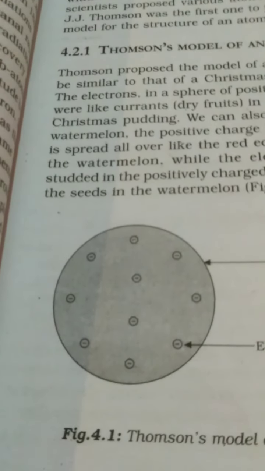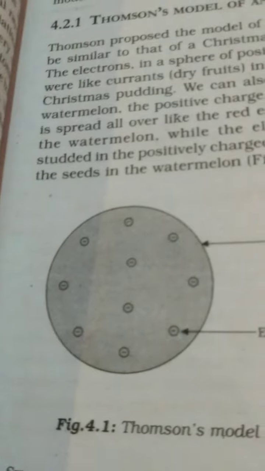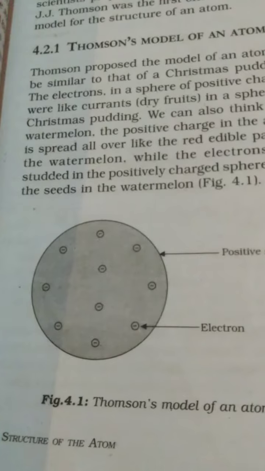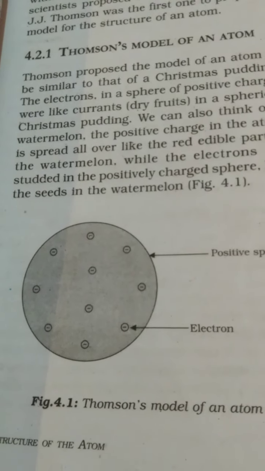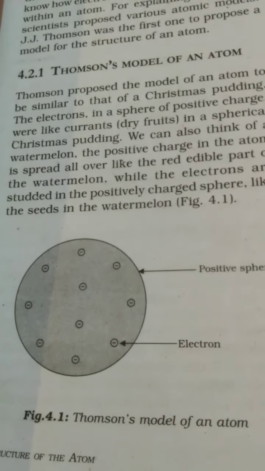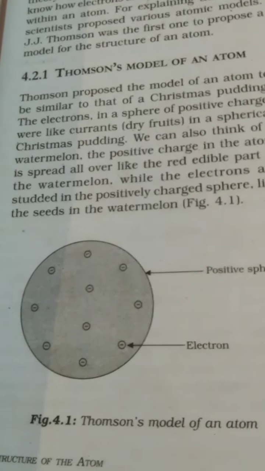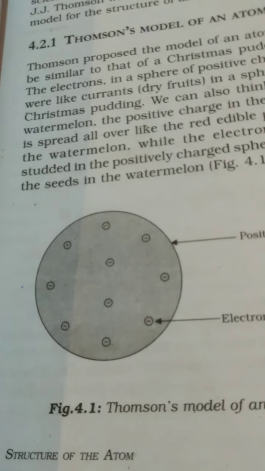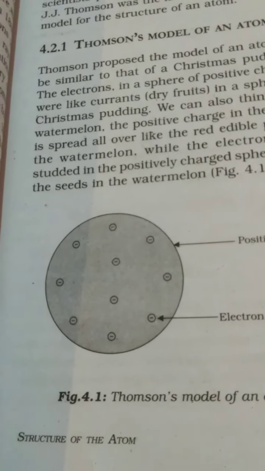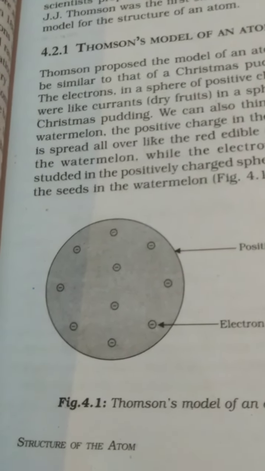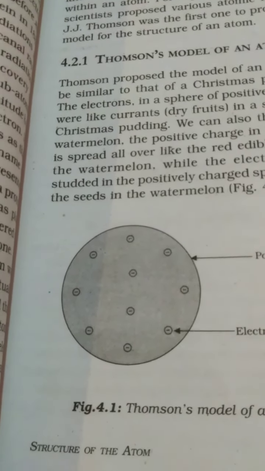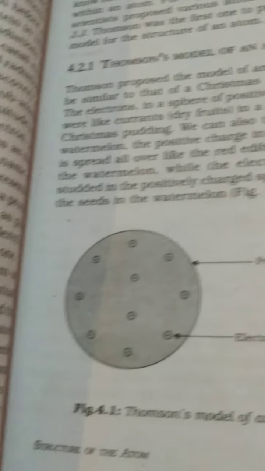Now, what remains the shortcoming in Thomson's model of the atom is that he could not explain the position of the particles inside the atom which are positively and negatively charged. He could not explain where the electron is located and where the proton is found, because he is saying that they are evenly distributed over all the mass of the atom. Naturally, what will happen, because you know that there is electrostatic pull, opposite charges attract each other, so they will keep attracting and colliding, and the model of the atom will collapse. So that led to the instability of the model of the atom, and that is why it was discarded. So this was the failure.